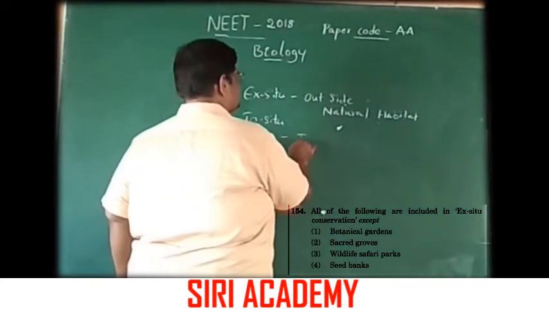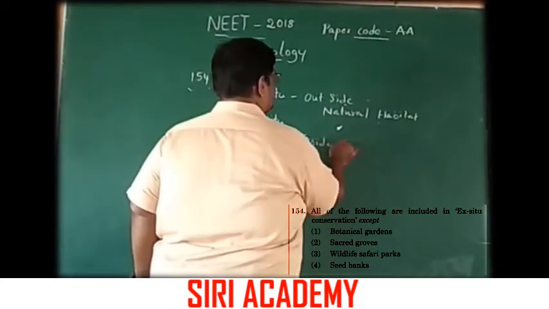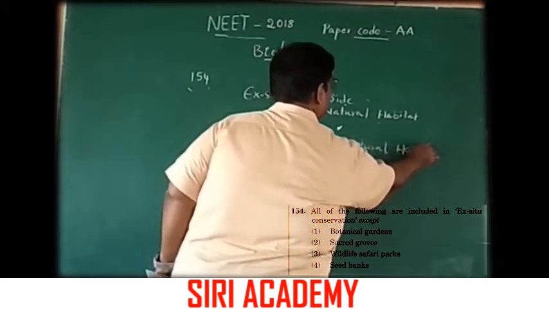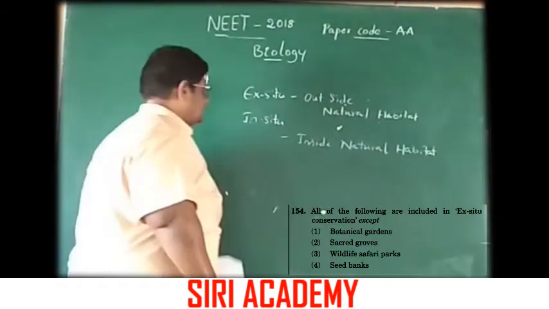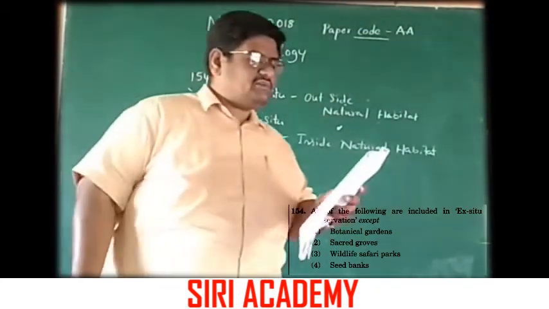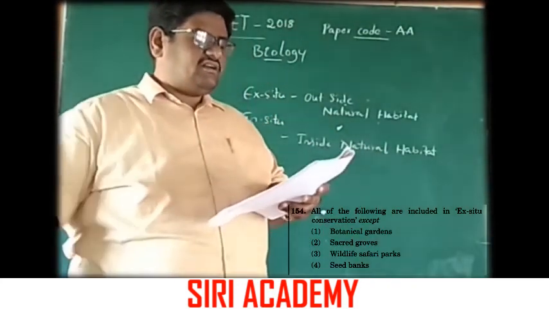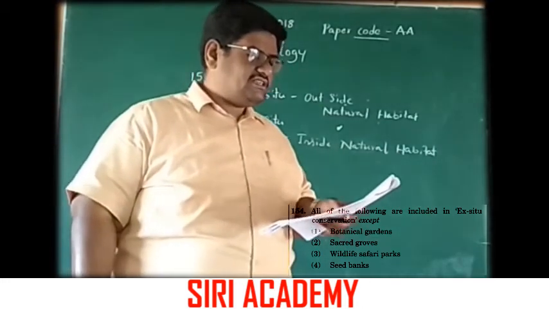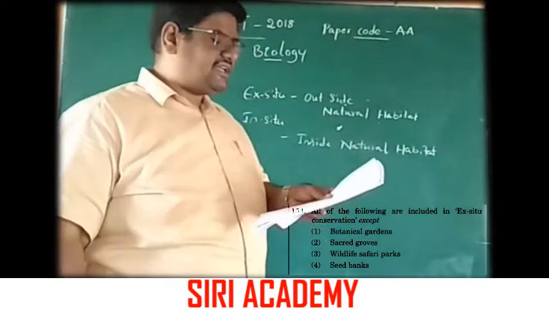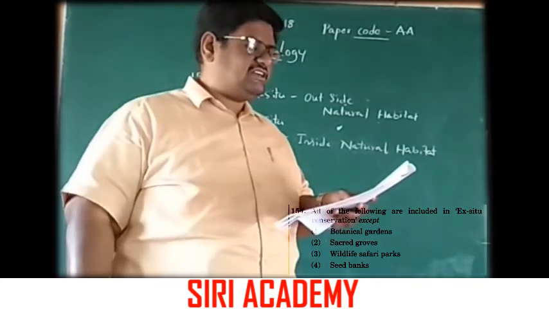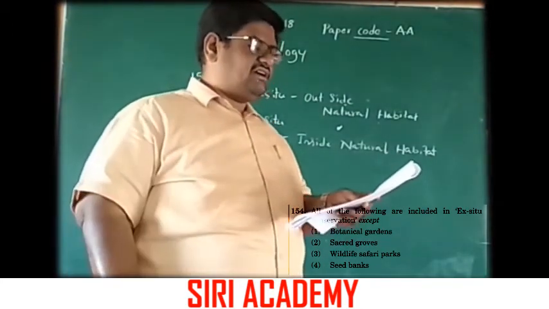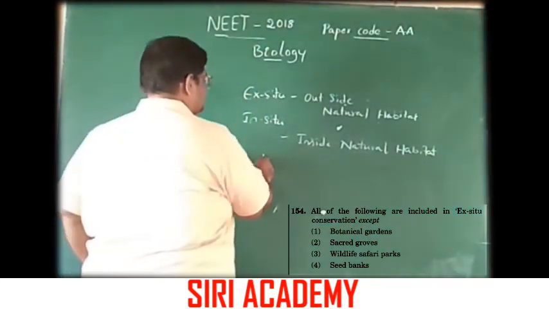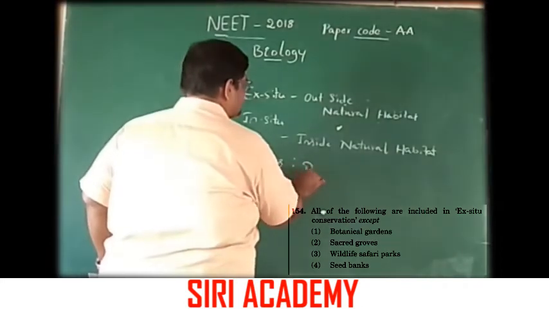In situ means inside natural habitats. Here in the given 4 options, sacred groves come under in situ conservation. The remaining are botanical gardens, wildlife safari parks, and seed banks. All these are outside the natural habitat. So the answer is option 2.